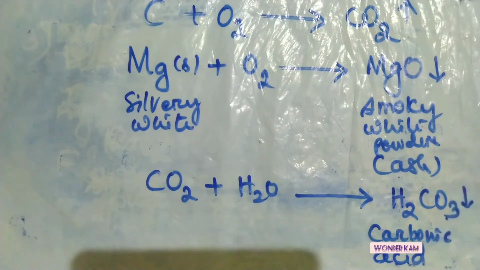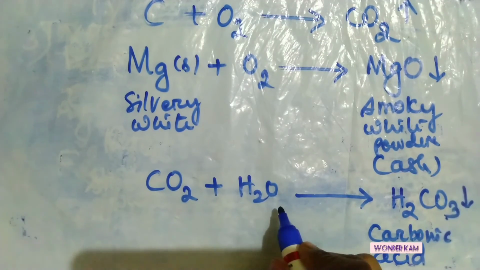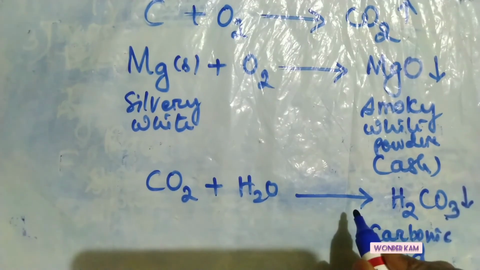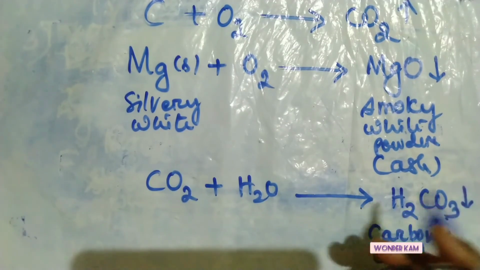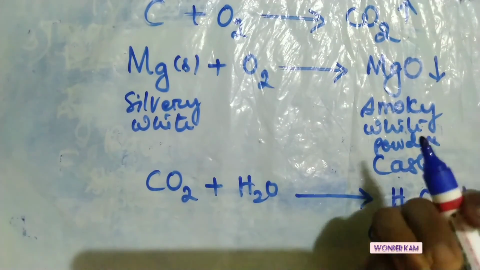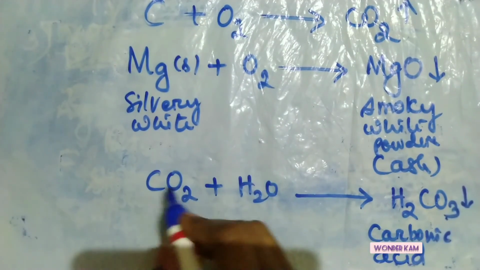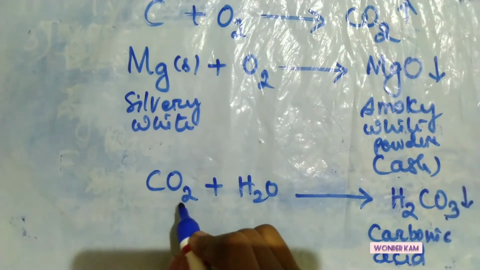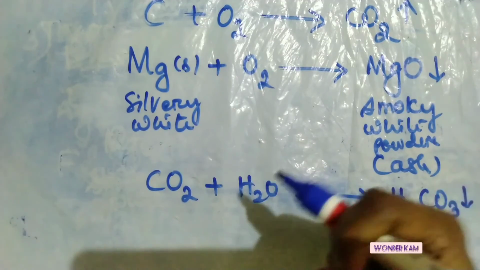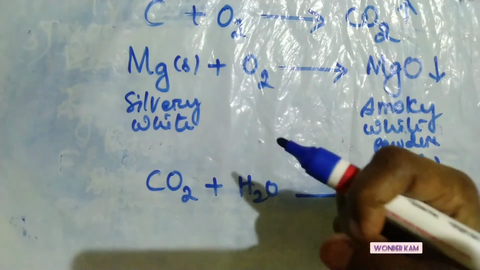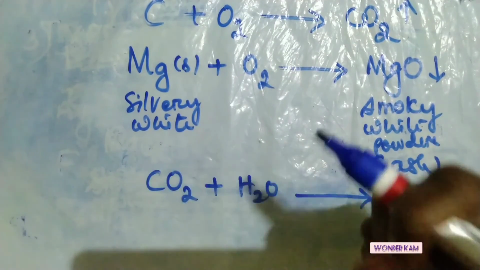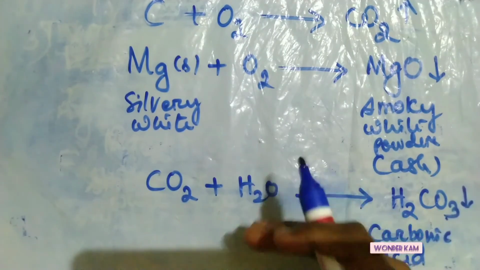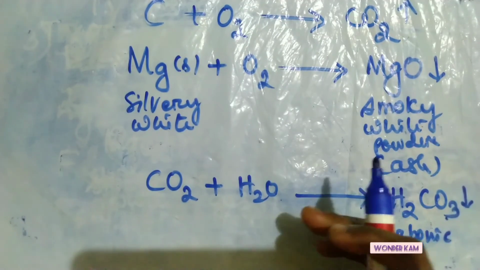Another use of carbon dioxide dissolved in water is in aerated drinks, the soft drinks you like the most, isn't it? When we open the bottle, bubbles come out. That is nothing but carbon dioxide gas. It is pressurized so that the carbon dioxide dissolves in water, along with sweeteners, isn't it?